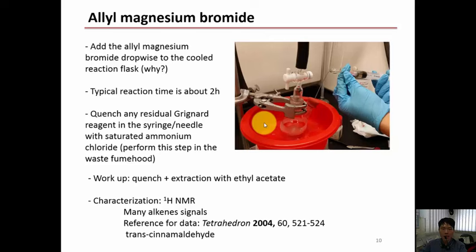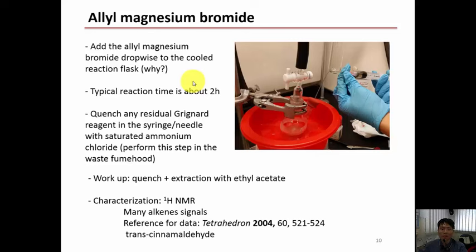Now the allyl magnesium bromide should be added dropwise to the reaction flask. Why is it so? Think about it. You should discuss it with your friends. Brainstorm for the consequences if this is not done properly. And since we use a slight excess of the Grignard reagent, the reaction time is typically only 2 hours.